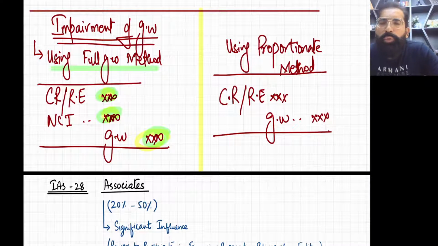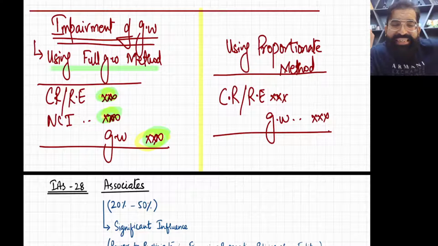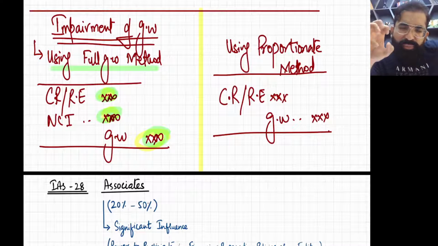in the proportionate method, you think about your basic logic. In the proportionate method, goodwill is considered to be the asset of P company. If the holding is 80%, we'll only record 80% goodwill. So goodwill is considered a purchased asset of P company.